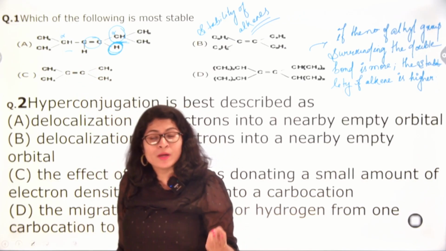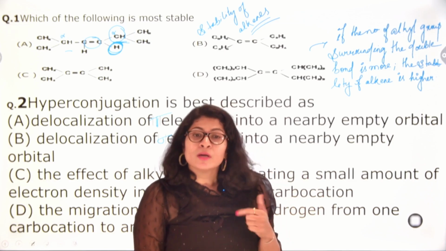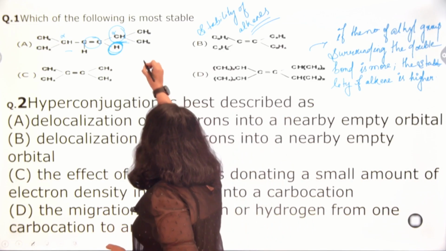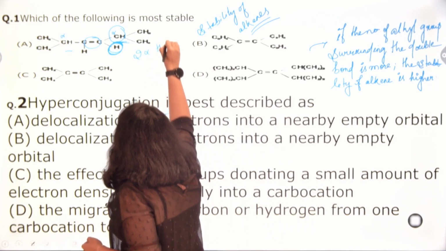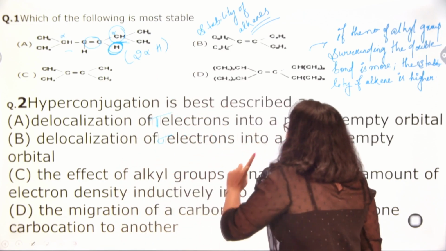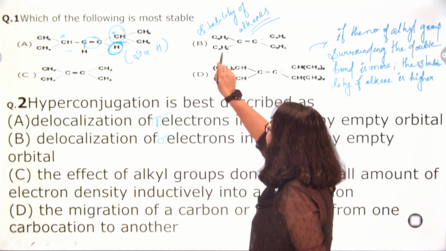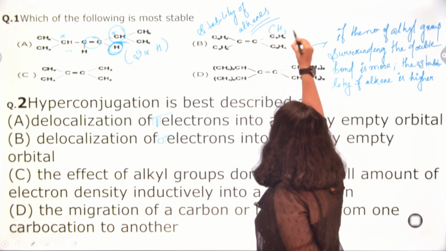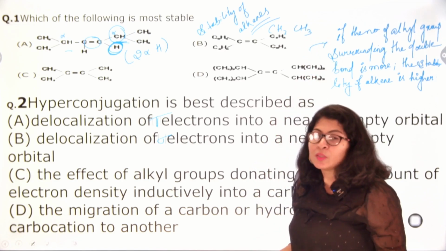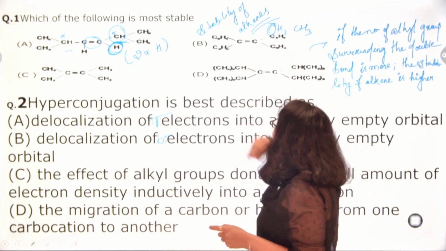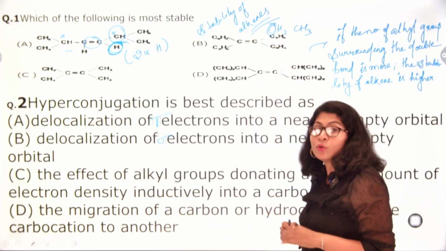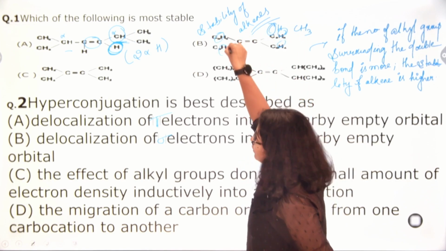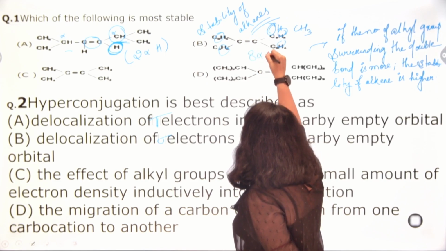The number of alpha hydrogens is directly proportional to the number of hyperconjugative structures. So here the number of hyperconjugative structures possible is 2, as it has 2 alpha hydrogens. If I move on to B, I have C2H5, C2H5, double bond, C2H5, C2H5. C2H5 is formed by CH2, CH3. The alpha carbons will be the CH2 ones, each with 2 hydrogens. So the total number of alpha hydrogens is 2, 4, 5, 6, 7, 8. So here I have 8 alpha hydrogens.